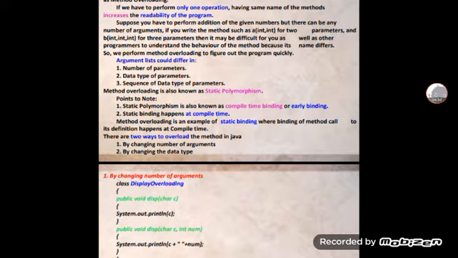So we perform method overloading to figure out the program quickly.